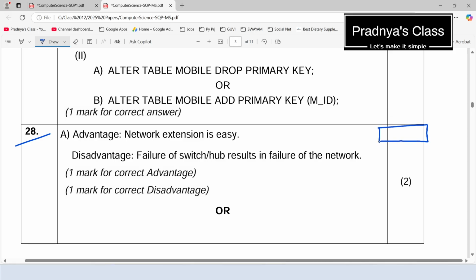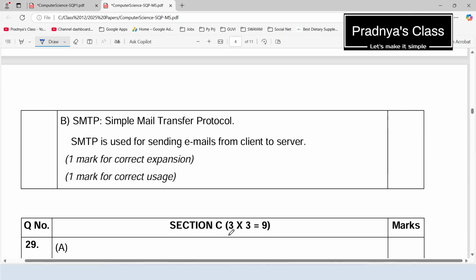There we will have a central hub and all the devices will get connected to the central hub. Here the advantage and disadvantage you can write according to you also. Advantage is mentioned as network extension is easy and the disadvantage is failure of hub or switch results in the failure of the network. If you want to write something else, go ahead. And what's the answer for SMTP? Let's check out. The full form is Simple Mail Transfer Protocol. We already discussed it is used for sending email. Ultimately it will go from client to server.